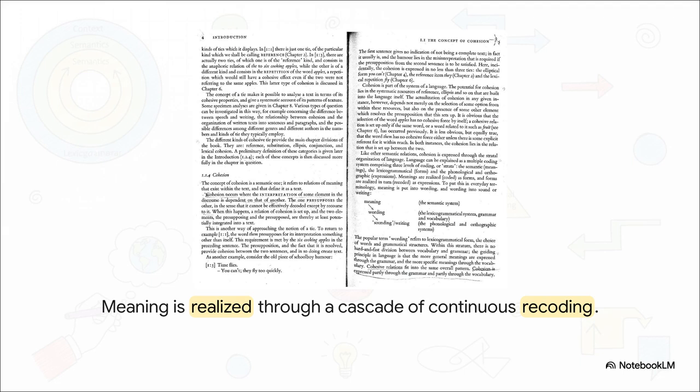And this model brilliantly illustrates exactly how those layers interact. As Halliday and Hasan point out, cohesion is expressed right through this stratal organization. Meaning is realized, or coded, as form, and then that form is recoded as expression. It's a continuous downward cascade of realization. Think about it. You don't just speak words out of nowhere. You translate an abstract semantic intent into a grammatical structure, and then you push those structures out into the world as sound waves or ink on a page.